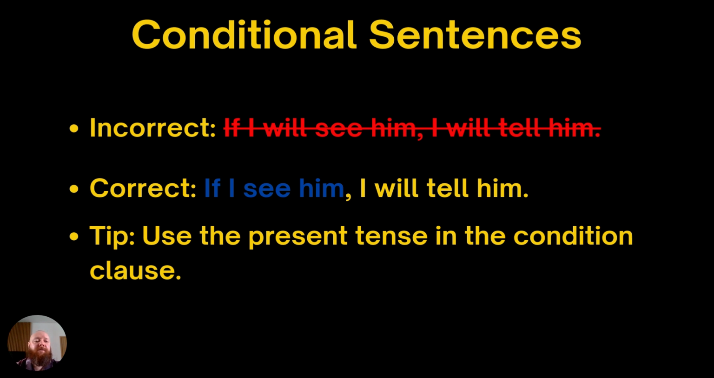So here we use the present tense for this conditional. So see, so this verb, we don't need will. Will be in the other part of the sentence, the second clause. These we can also switch to I will tell him if I see him, and the only difference would be the comma would disappear.